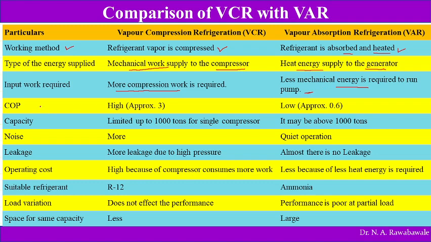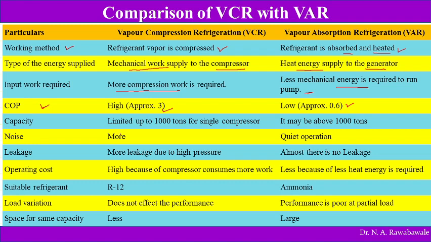Comparing the coefficient of performance, COP of vapor compression refrigeration is approximately 3, and that of vapor absorption refrigeration system is 0.6. So COP is less.